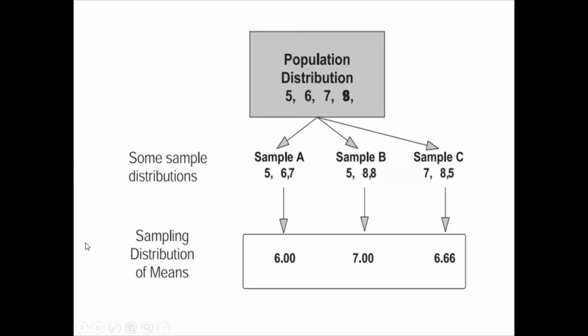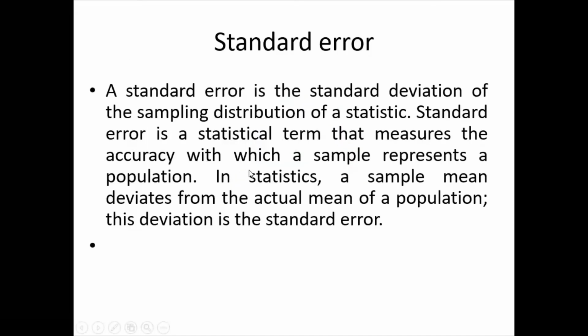See here, the difference between the first sample and the population is 1.5. 6 minus 7.5, we got 1.5. And 7 minus 7.5, we get 0.5. Likewise, we have to calculate the deviation for each sample and sum it up. So that is the total variation. But we need one value. So that is called standard deviation. Find out the standard deviation for the total deviation, then find out the standard error.